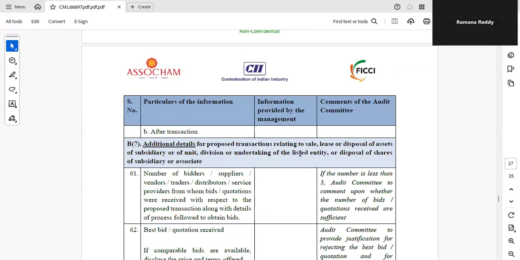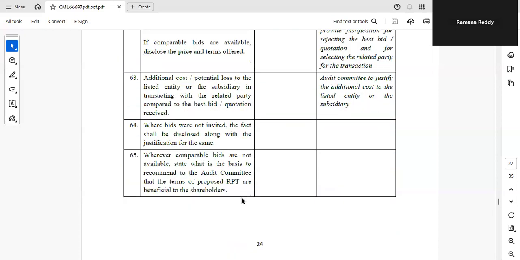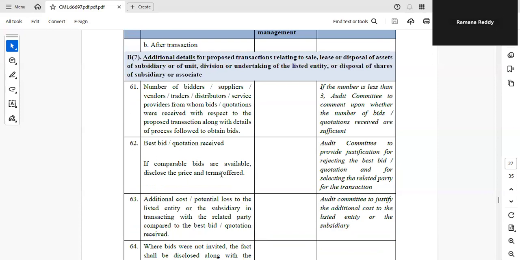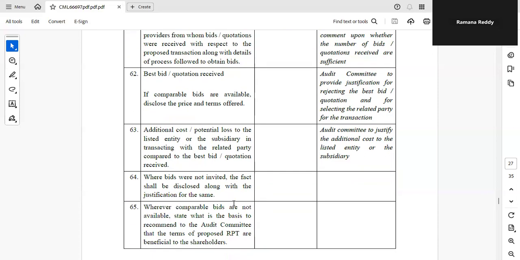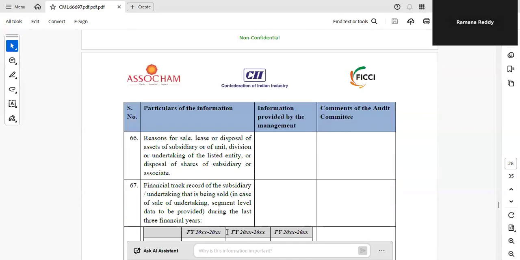This is the transaction related to sale, lease, or disposal of any asset of a subsidiary or unit or division or undertaking of the listed entity, or disposal of shares of a subsidiary or associate. The following details are required. Again, minimum 3 bids have to be obtained. If it is not so, then it has to be minuted. The reasons have to be minuted in the audit committee. Then additional cost, if incurred where bids are not invited, then the reason has to be mentioned.